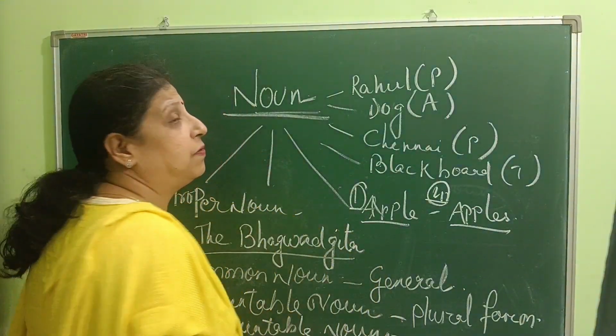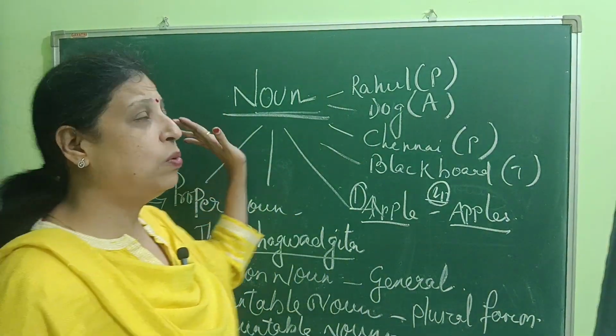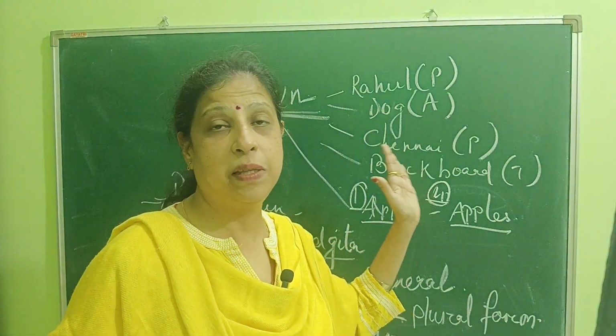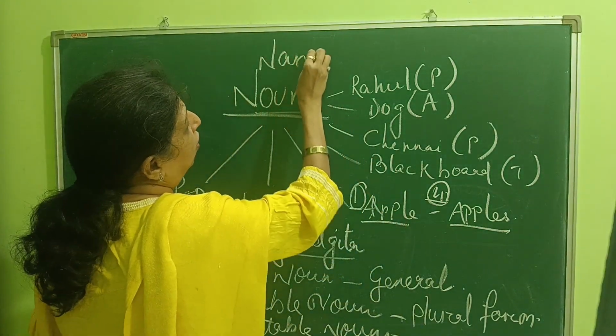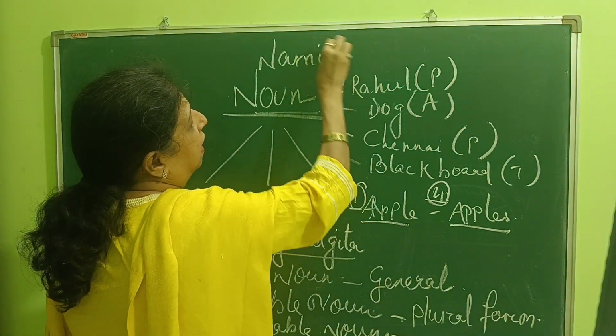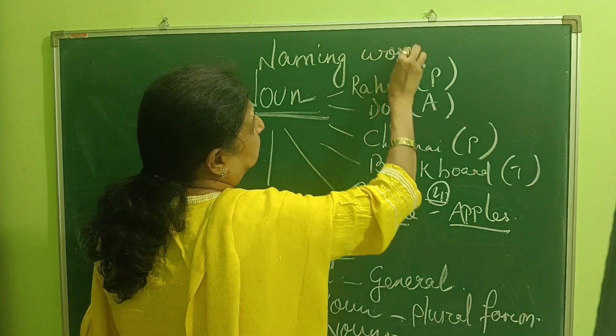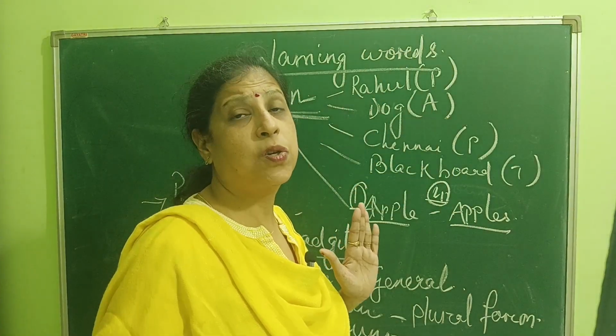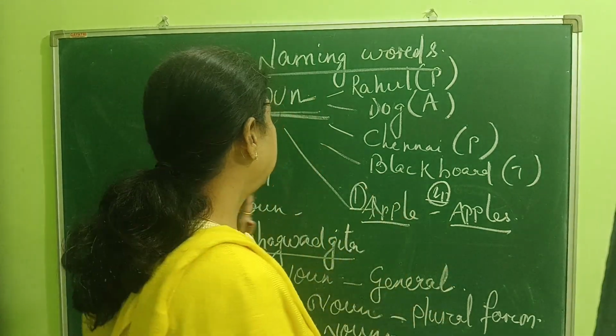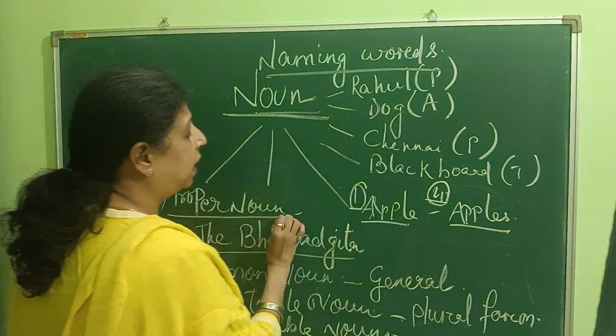So today we have done noun, that is person, place, animal, thing, or all naming words. All naming words are called noun. Then we did proper noun.